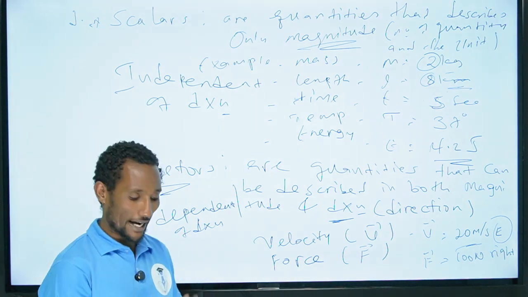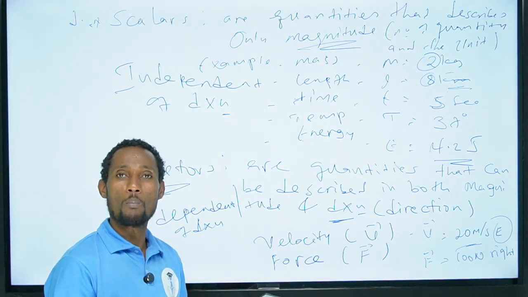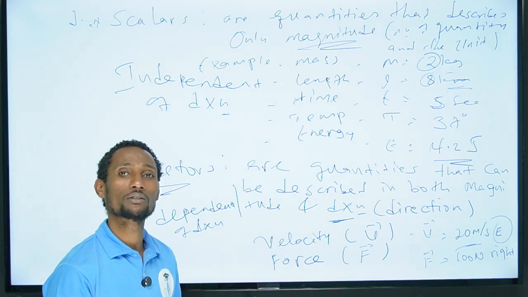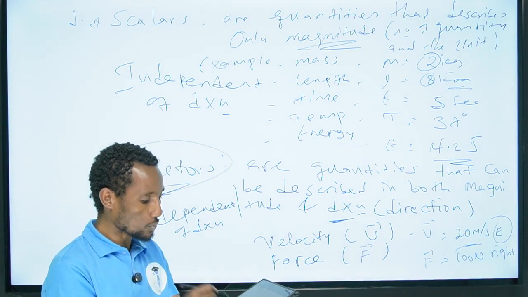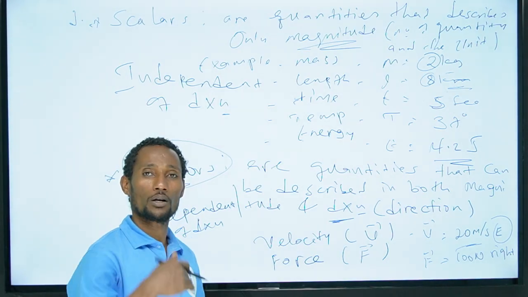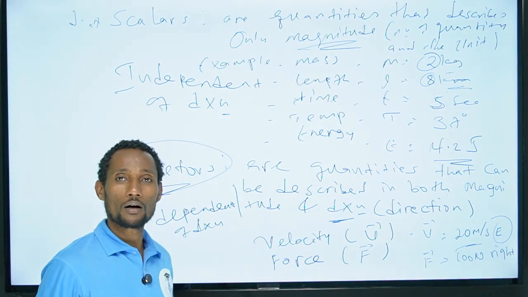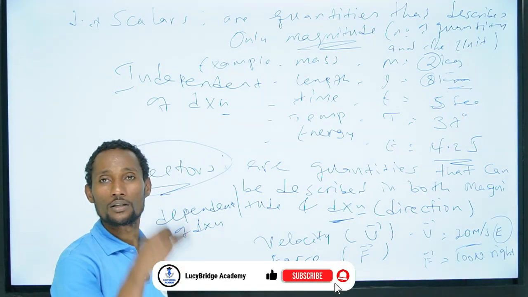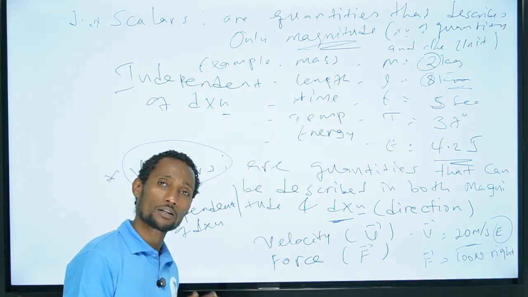So by having this, such kinds of quantities, forces, momentum, impulse, acceleration, electric field, what do we call them? Vector quantities. When you learn other quantities at a higher level, in grade 11, grade 12, and in college or university, you will see each one by one, whether they are scalar or vector.